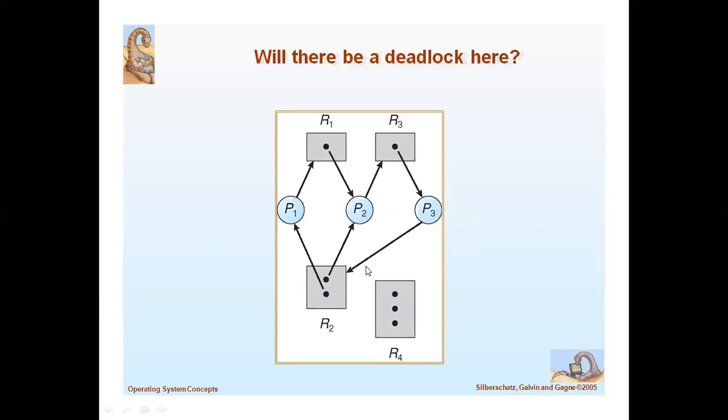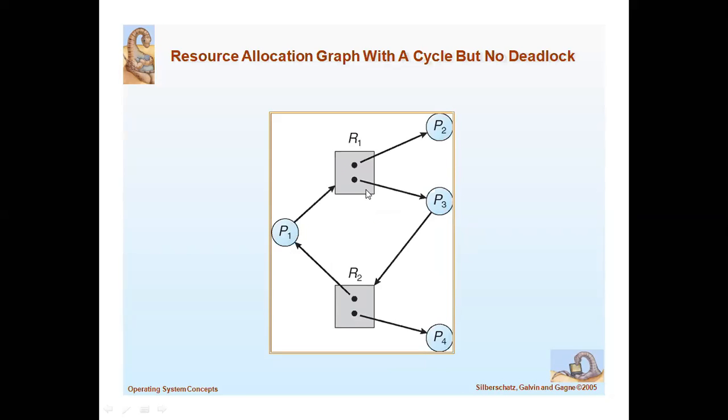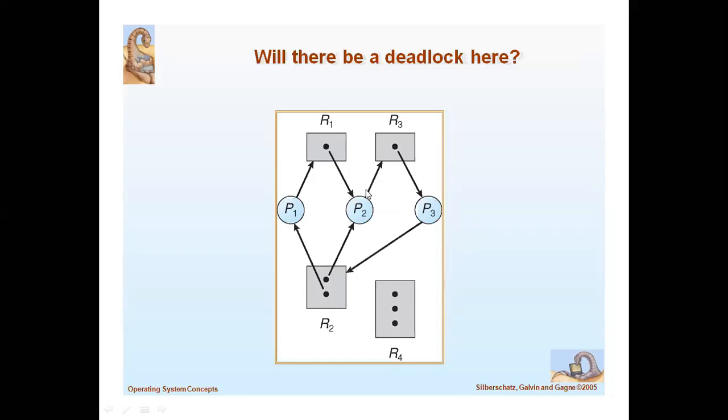Is it clear or not? In this graph there is a cycle. I told you, if the graph contains a cyclic form, deadlock may or may not occur, but here a deadlock situation will compulsorily arise. Why? Because there are two instances of R2.